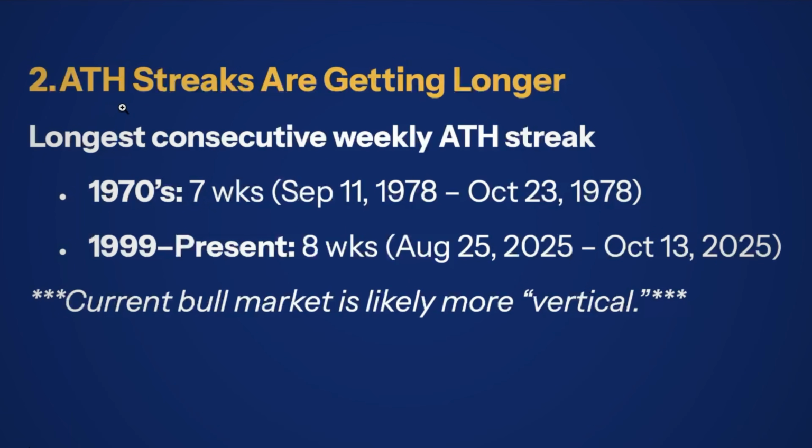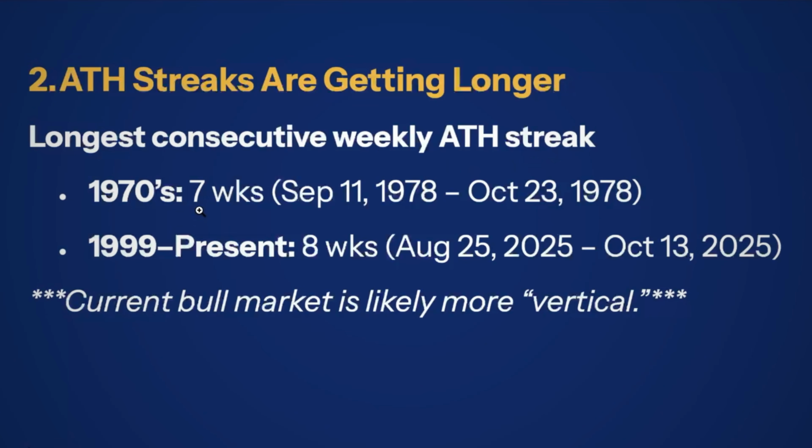Number two, all-time high streaks are getting longer. This is interesting. Not a lot longer, but they are longer. So we're looking here at the longest consecutive weekly all-time high streak. So how many weeks in a row was there a new all-time high? In the 1970s, the record was 7 weeks in a row. And that happened between September and October in 1978. In the current bull run, it's actually 8 weeks long. And that happened last year between August and October.